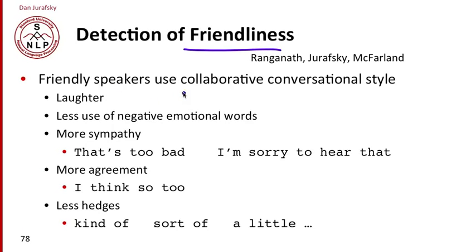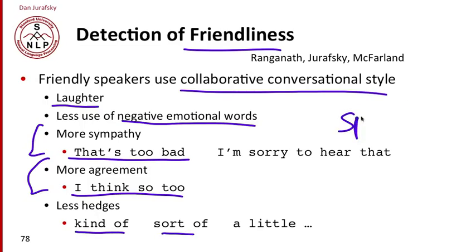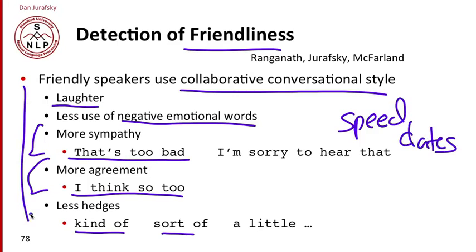Friendly speakers, it turns out, use a collaborative conversational style. So we built classifiers that look at features like how often someone laughs, or how often they use negative emotional words, or how frequently they use phrases like "that's too bad" that indicate sympathy, or agreement, "I think so too." So the more friendly someone is, the more likely they are to use sympathetic words or agreement, and the less likely they are to use a hedge like "kind of" or "sort of." We've looked at the task of detecting how friendly someone is or how flirtatious someone is in speed dates. And we found that these kinds of features help in detecting friendliness.